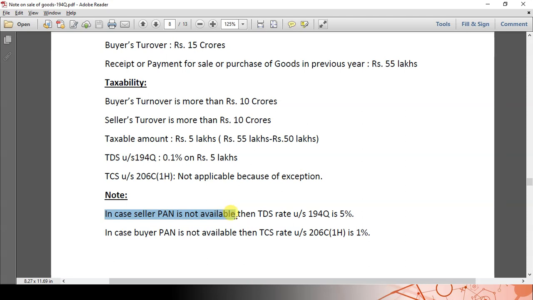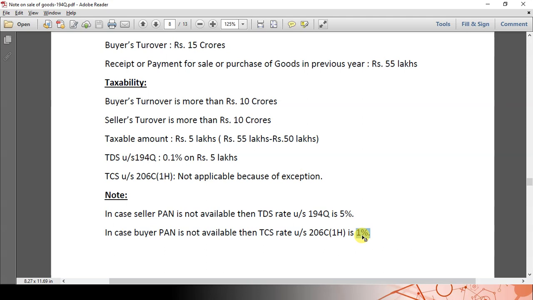In case buyer PAN is not available, in case of 206C1H, for TCS rate, 1% higher rate is prescribed. So rates are different. In case of 194Q, higher rate is 5%. 206C1H, higher rate is 1%. Normal rate of deduction, normal rate of collection of TCS is 0.1% for both the sections.